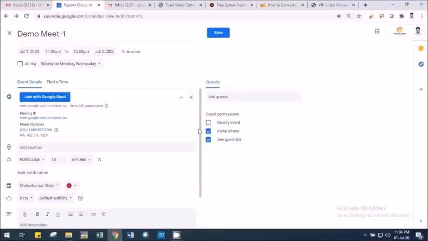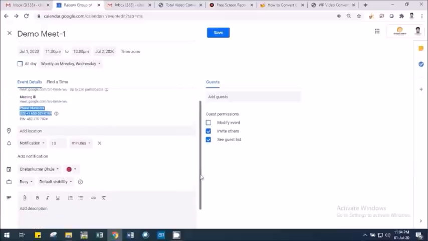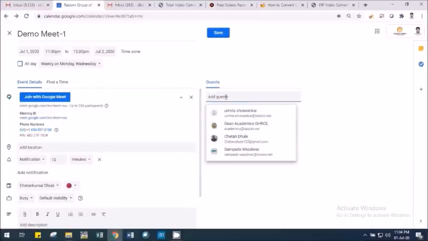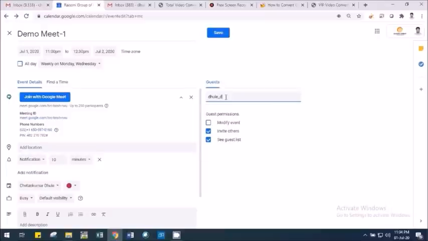Then you can remind the person 10 minutes before the meeting. That thing is also possible. Apart from these are the basic things available. Apart from that, you need to add the guest. So let me add myself only, my other mail address. So it will be easy for you also, me also, to get that particular thing.